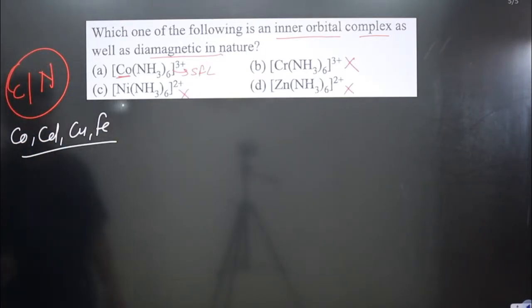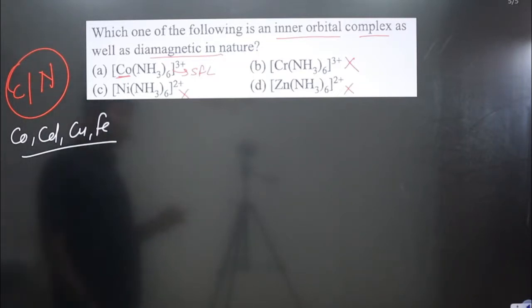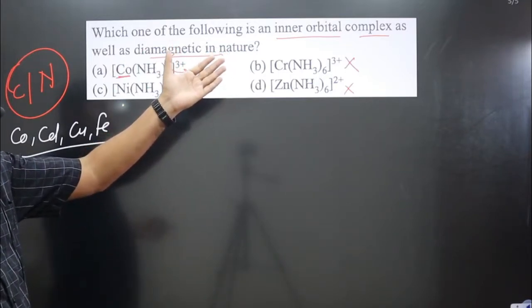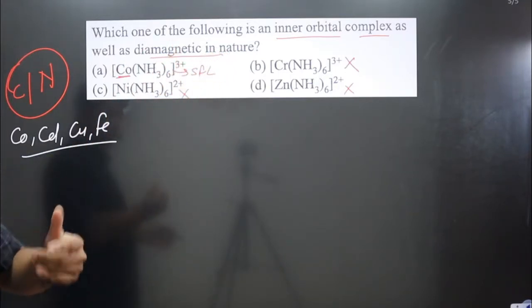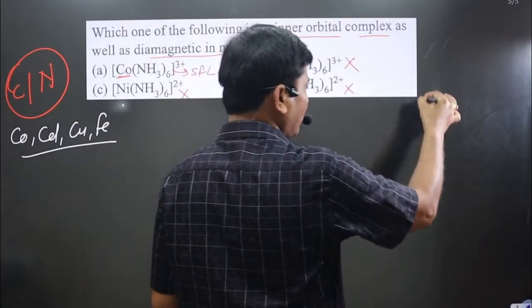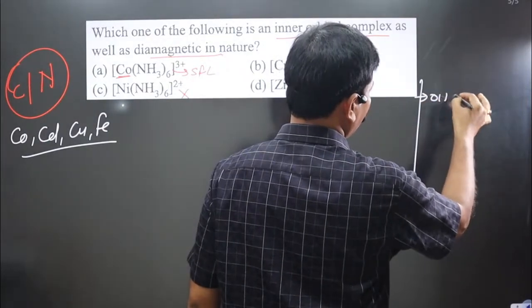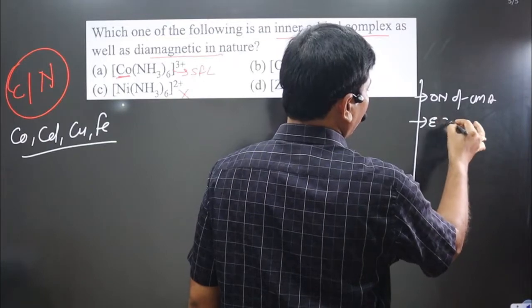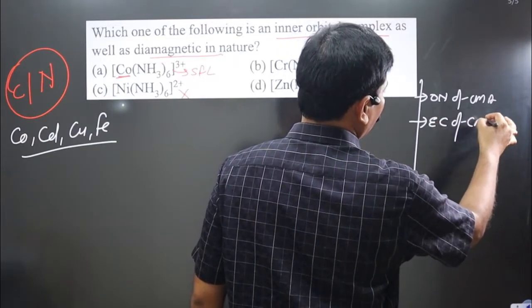Let's do it. It is asking about the magnetic properties, so we apply valence bond theory, and to apply valence bond theory we follow steps. First, calculate the oxidation number of the central metal atom. Next, write the electronic configuration of the central metal ion.